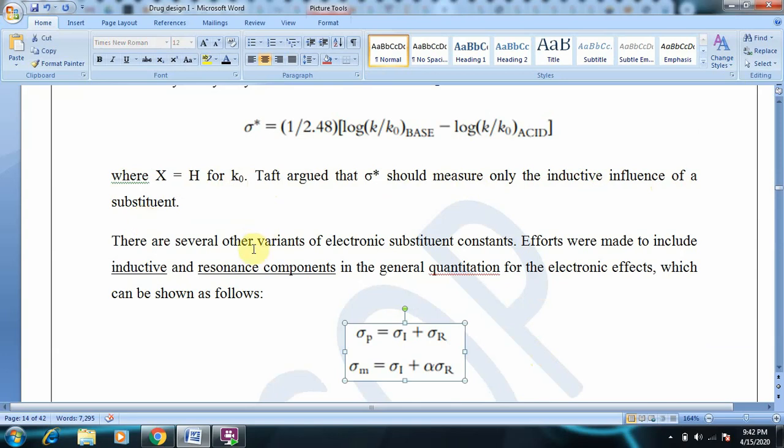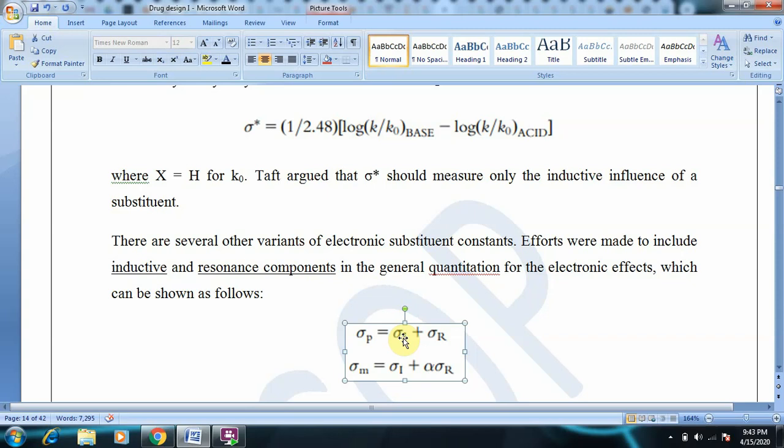And they have also tried to include inductive effect and resonance effects. You know what is inductive effect, and you also know resonance effect. When these inductive effect and resonance effects were quantified for electronic effects, the equations are: sigma p, it is para substitution. Sigma P means the para substitution. Sigma is equal to sigma I plus sigma R.